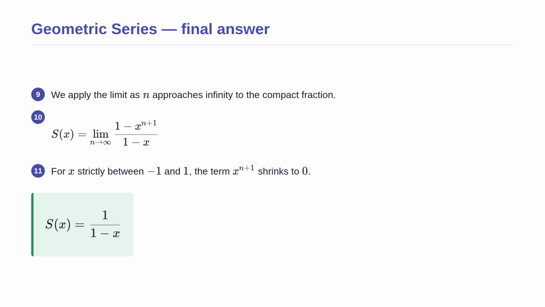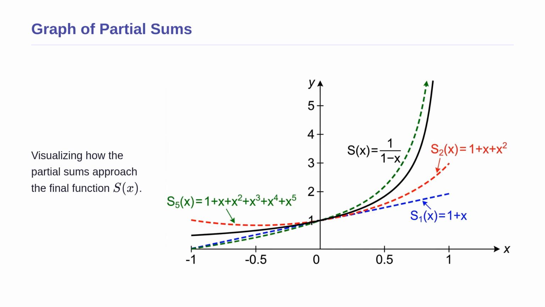When that term vanishes, we are left with our final answer, the function 1 divided by 1 minus x. This means the infinite series of polynomials perfectly converges to this simple rational function, but only for inputs in that specific safe range. To truly grasp what we just calculated, let us look at it visually.